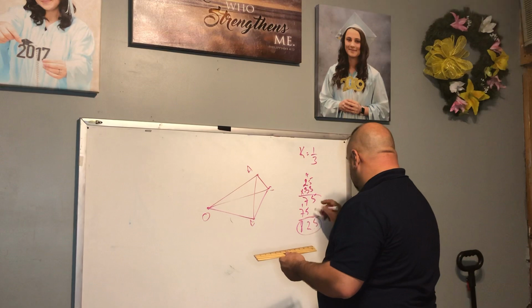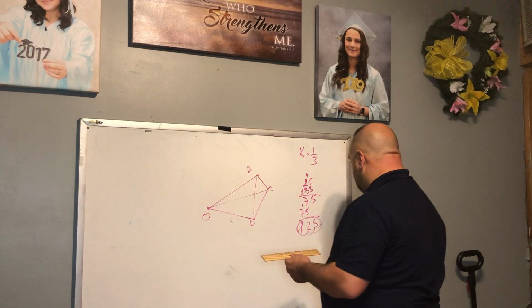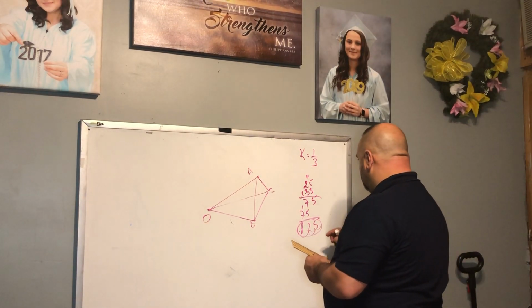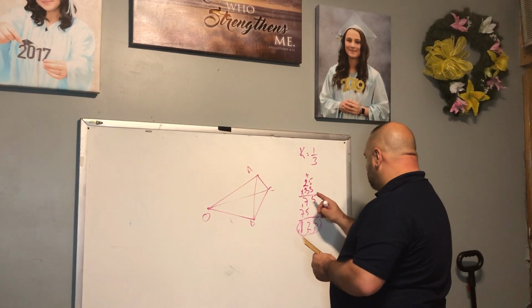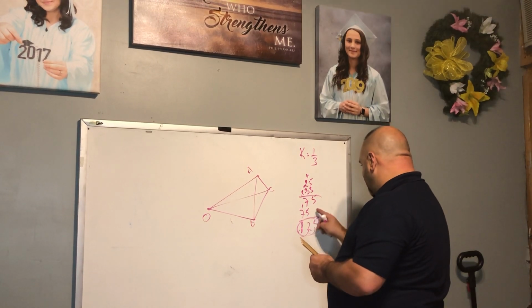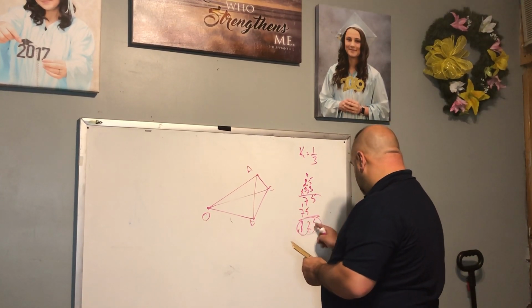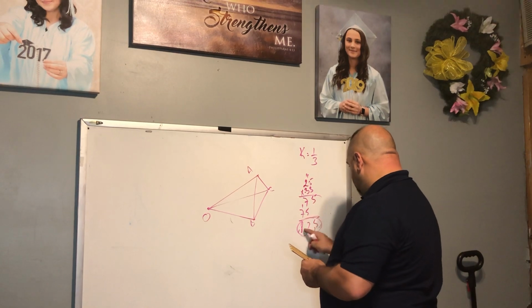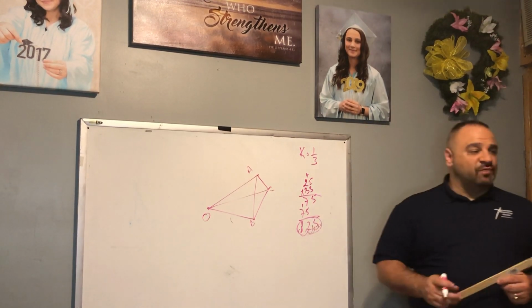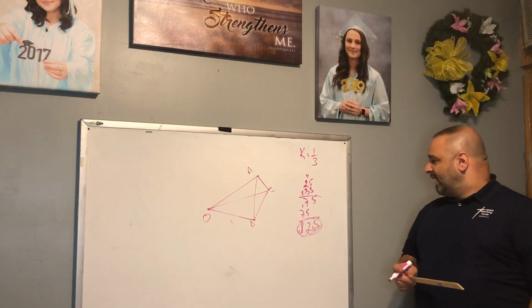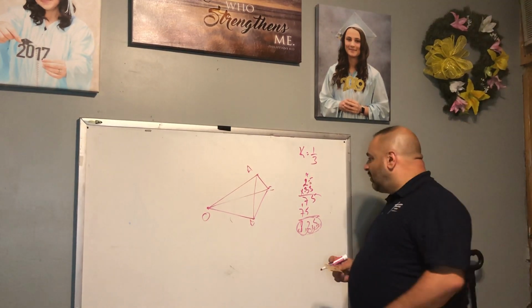I'm sorry. 2.5 times 1/3, right? What do I got? I'm sorry. Okay, 0.825, right? I have 0.825.